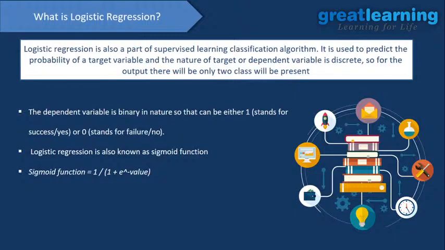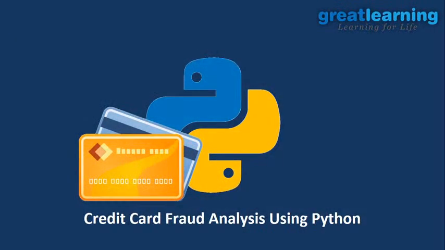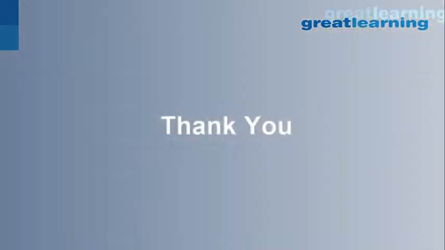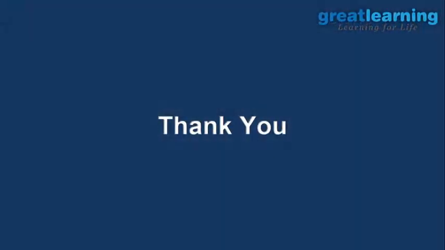Maybe in the next session we will see how we can use this concept to find fraud transactions in your data, and what our model accuracy will be. We have come to the end of the session, and I hope this helps you see how you can use Python and machine learning together in data science.